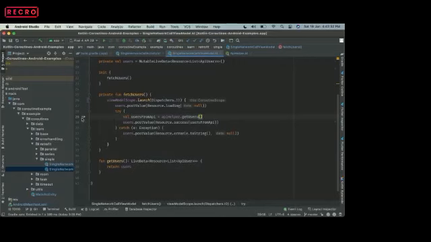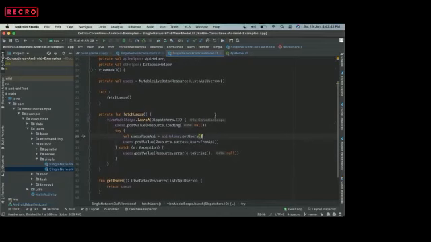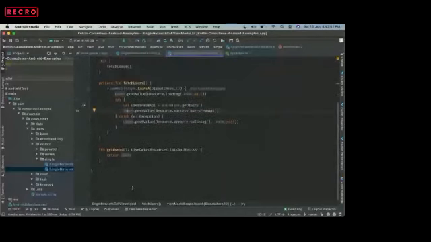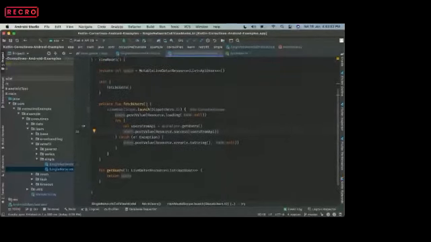If you see this gutter icon, this tells you that this particular line is suspending. So a nice way of telling the user that in this particular line you are using a suspend function, right? So once the results get delivered, only then this next line would be executed, and the result would be posted to the UI. This is a simple API call, which we could have done without using the coroutine, but for the sake of the example, I preferred this.